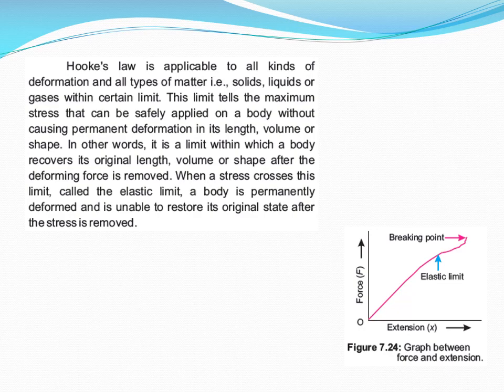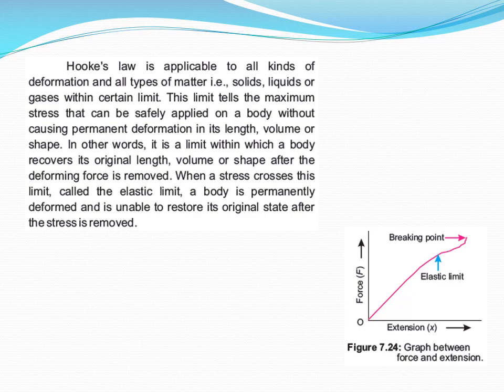So dear students, you see that this is the plot of force versus extension. If you keep on increasing the force, then the body is stretched, and you see by this pink graph that there is a straight-line relation between force and extension up to this arrow. So this is the elastic limit.